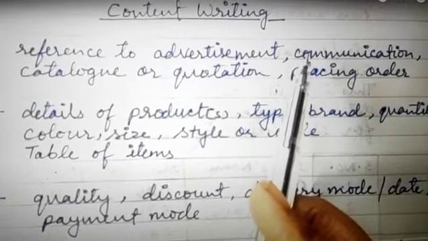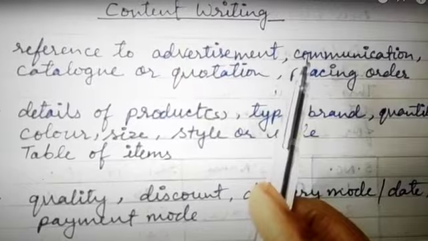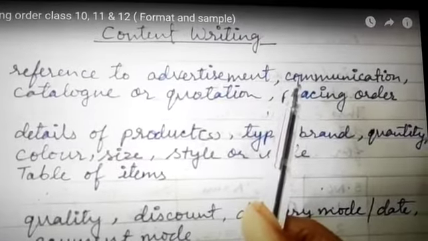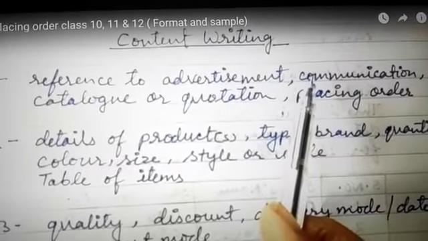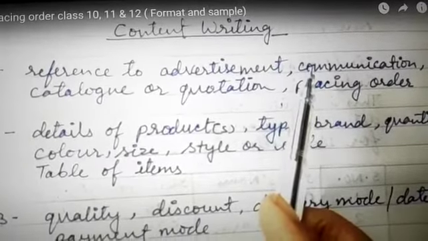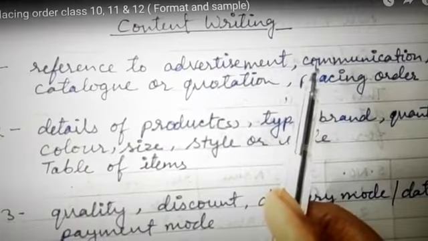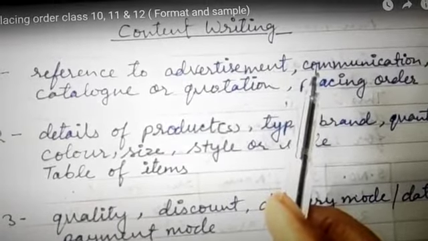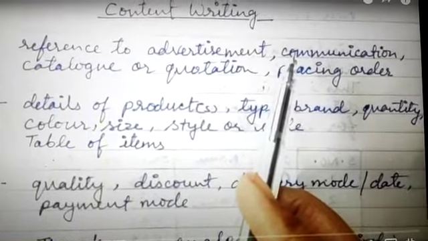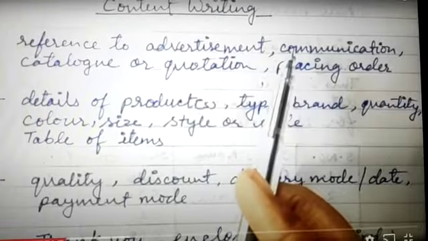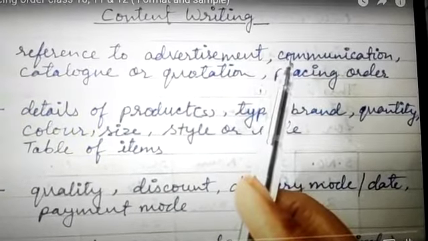While placing the order, you can refer to any advertisement that you have come across, or any earlier communication with any member of the company or factory. Then you can refer to any catalog or quotation quoted earlier. The next paragraph would be the details of products: type, brand, quantity, color, size, style, and a table of items. That is most important.